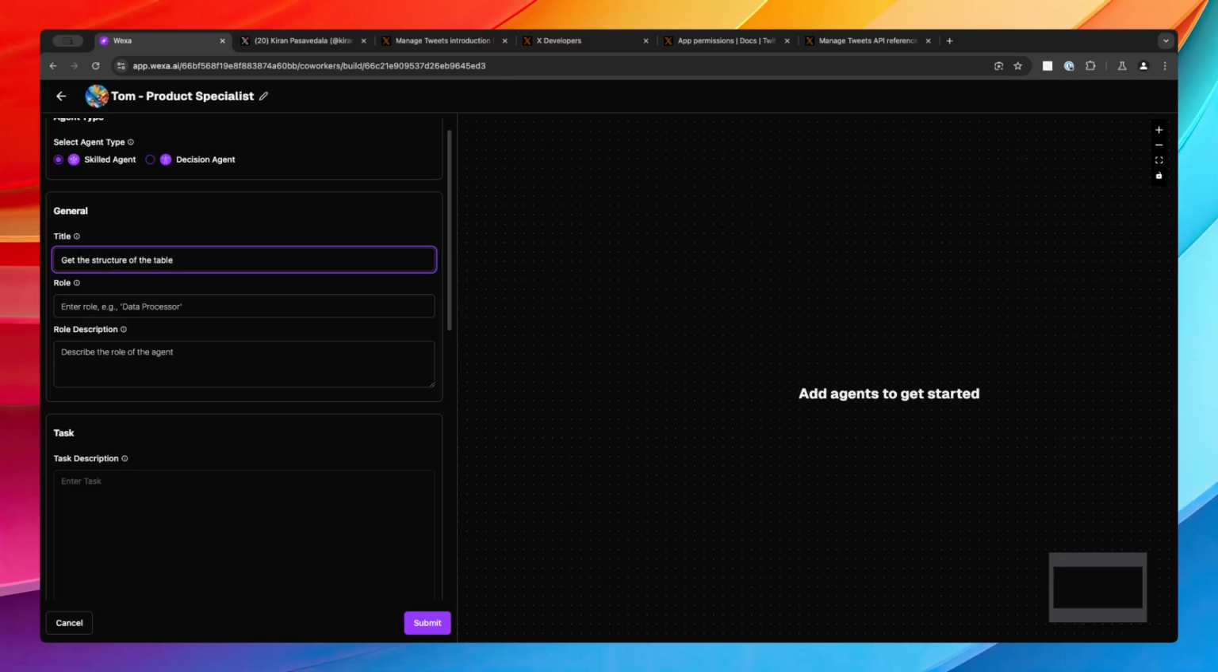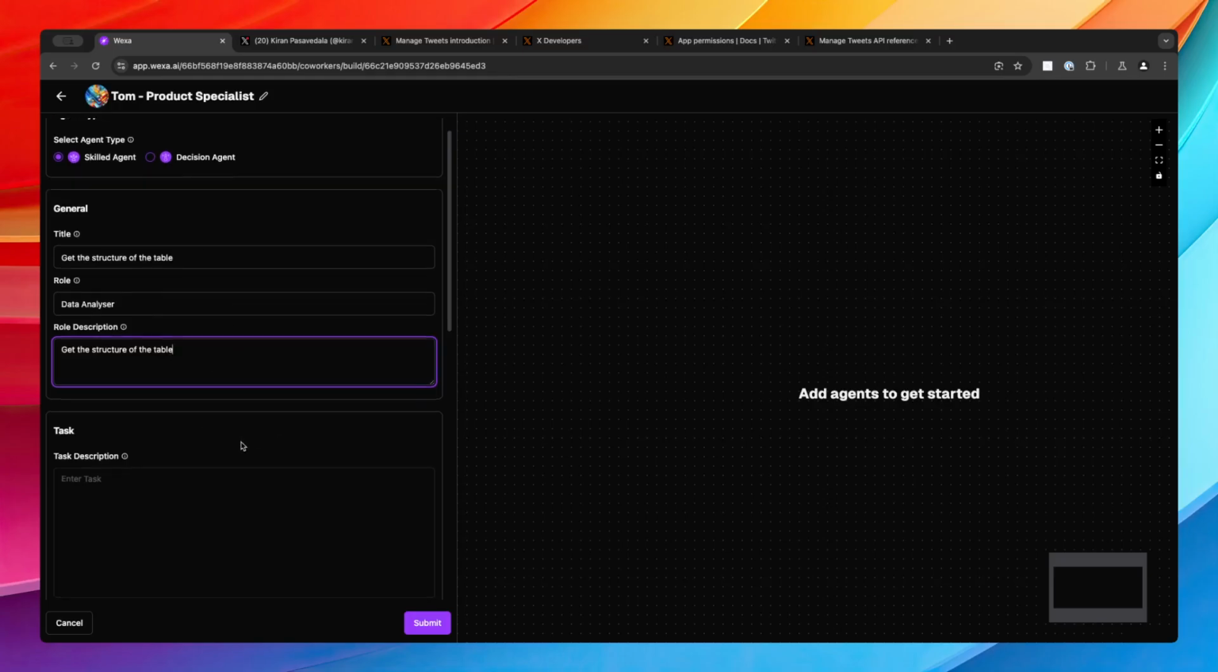If you want to deal with something related to a table, this is a pretty natural step, so you just have to do this by default. In this case, I'll say data analyzer, and we can say get the structure of the table. For the role description, you have to give a title, a role, and a role description. So it's pretty straightforward stuff.